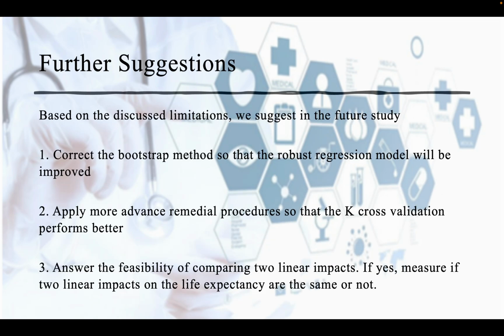Based on the limitation, our group gave 3 suggestions for future study. First, correct the bootstrap method so that the robust regression model will be improved. Second, apply more advanced remedial procedures so that the k-fold cross validation performs better. Finally, answer the feasibility of comparing two linear impacts. If the answer is yes, measure if two linear impacts on life expectancy are the same or not.